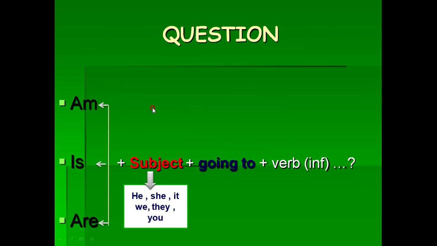The next part is how to say a question form or yes or no question form. You have to start with am, is, are. Don't say subject first, then am, is, are. No. You have to start with am, is, are first, then the subject, he, she, it, we, they, you, plus going to, and the verb should be in infinitive form. So in the negative form, the affirmative form, the question form, you have the verb in infinitive.